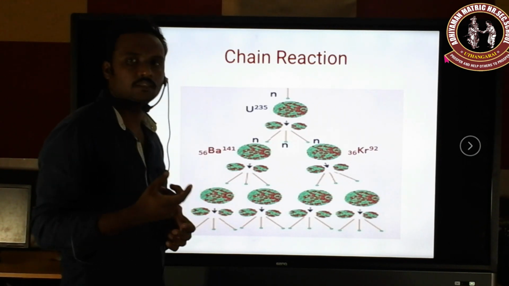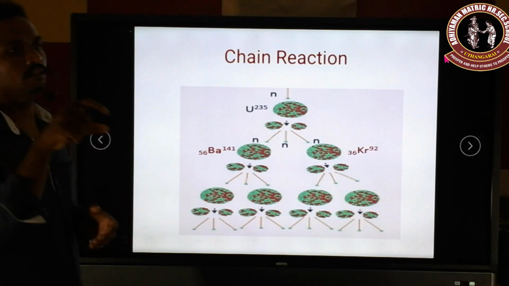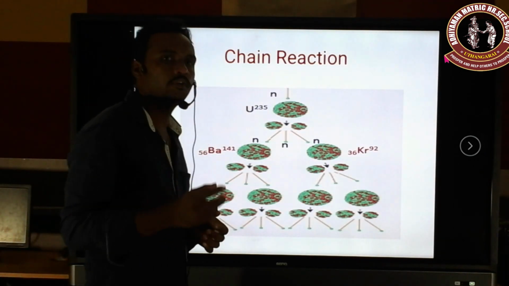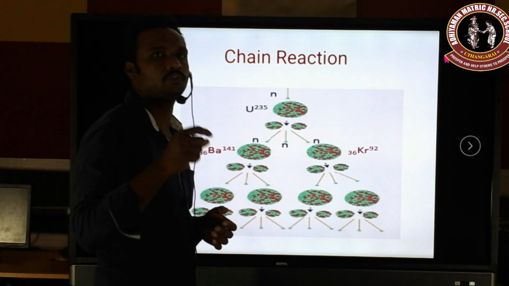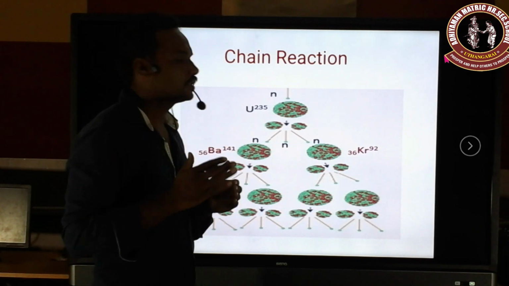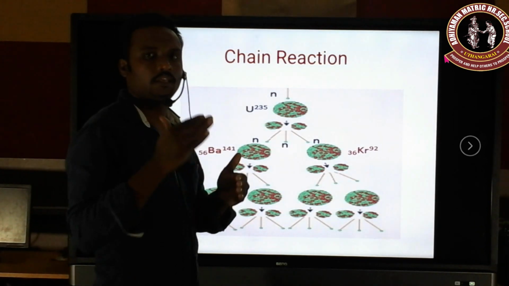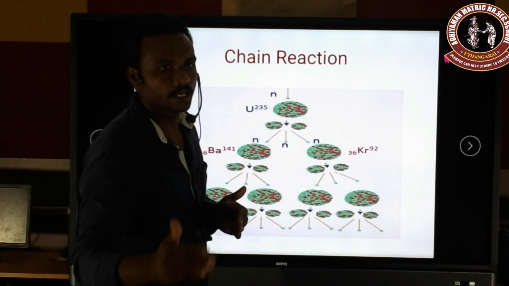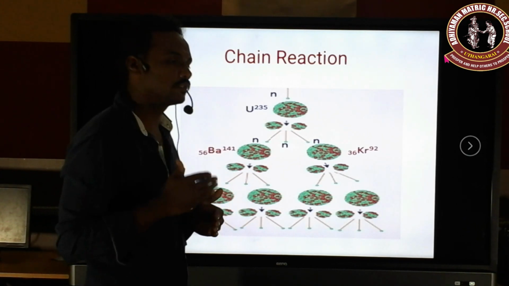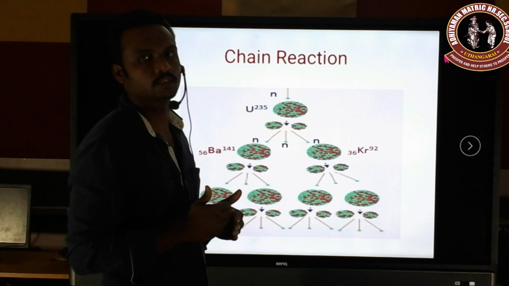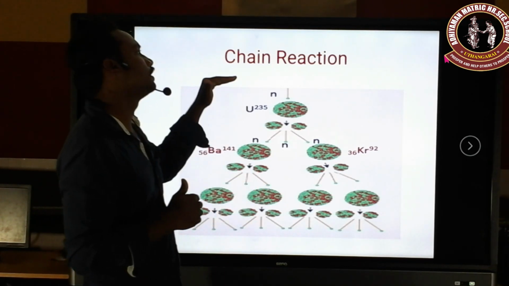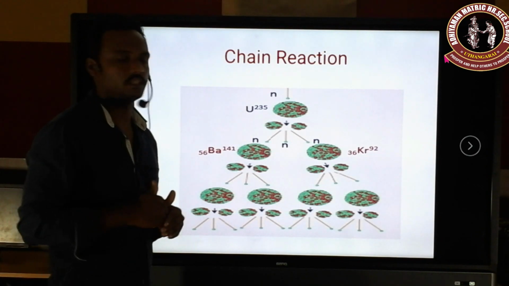These 9 neutrons are further captured by another 9 uranium nuclei. It will produce a fission process, and each of the 9 uranium nuclei produces 3 neutrons, which will give 27 neutrons. This process keeps on increasing. 3 neutrons will produce 9 neutrons. These 9 neutrons will produce 27 neutrons, and 27 neutrons will produce a further 81 neutrons. These processes keep on going. So this process is called a chain reaction process.